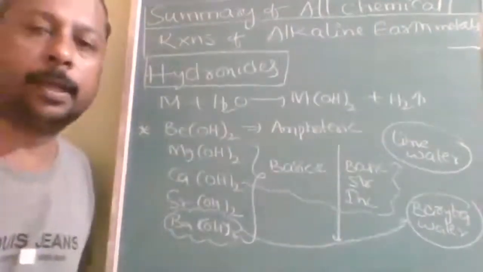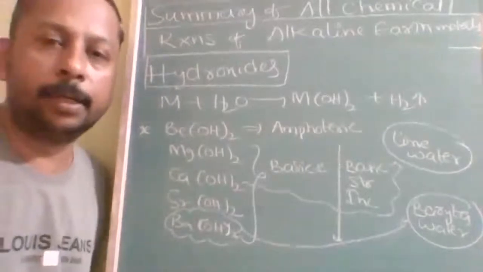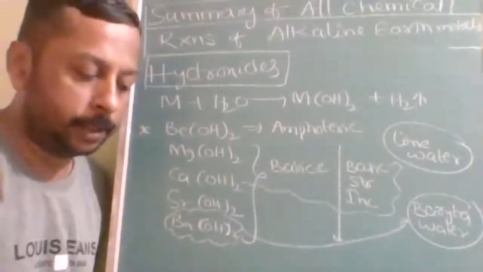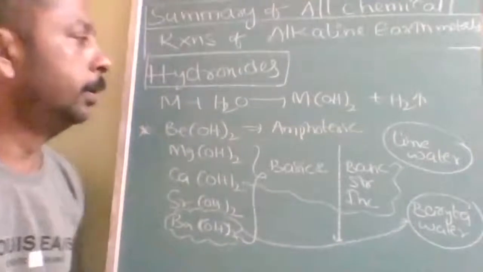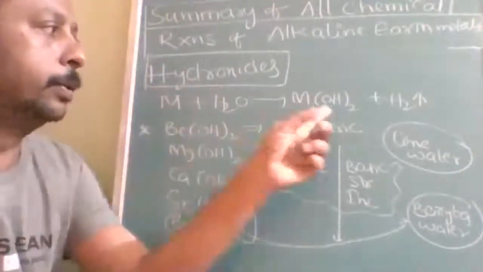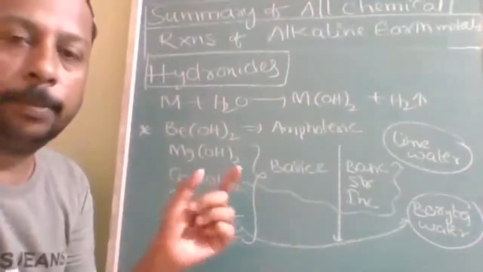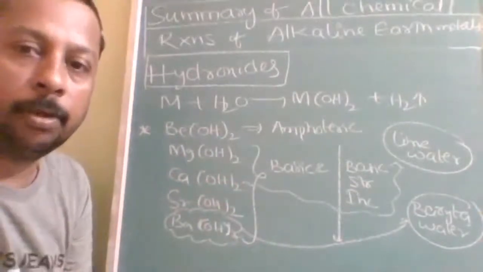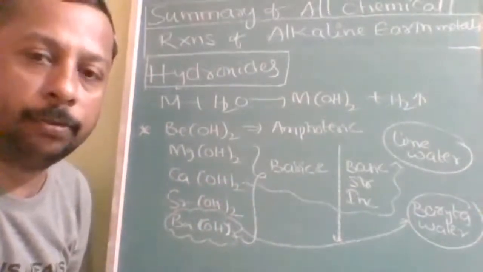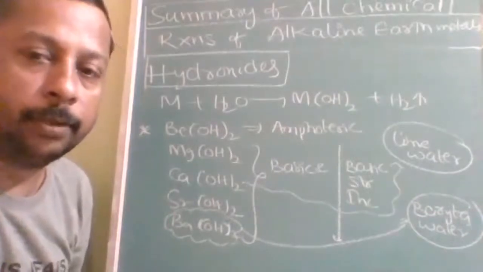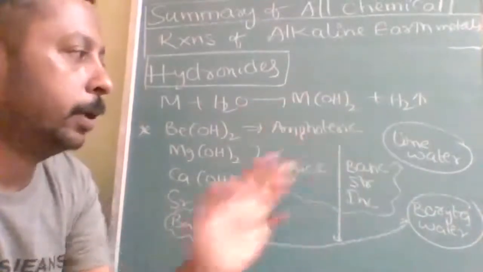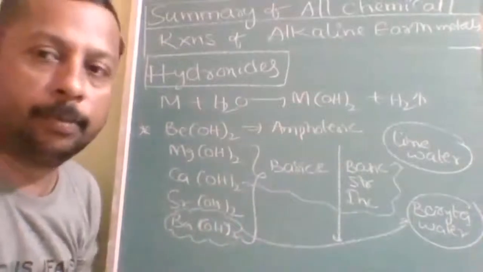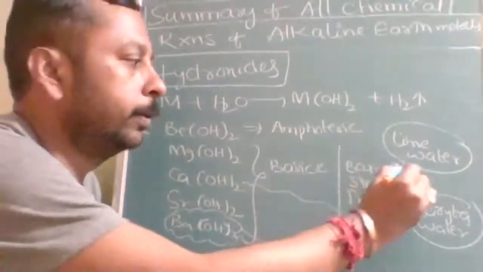Okay, next one is hydroxide. When the given metal is treated with water, it will form the hydroxides. Again, key points you have to remember. 4 key points, out of which I think one you must already know: lime water. It is a key point, but most students already know it.